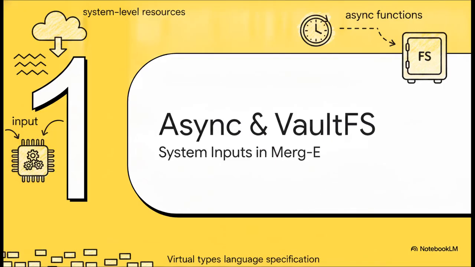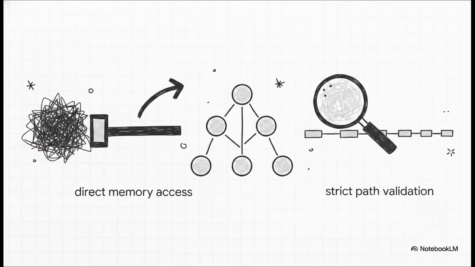All right, starting off with Part 16, async functions and vaultfs. So Merg-E has some incredibly strict rules when it comes to system arguments. Unlike most languages we're used to working with, it completely cuts off direct memory access to argv. Why? Well, to fundamentally prevent injection vulnerabilities. It's a really smart move. Instead of direct access, it safely maps those arguments straight into the scope-directed acyclic graph. Specifically, you'll find them under scope.arguments.